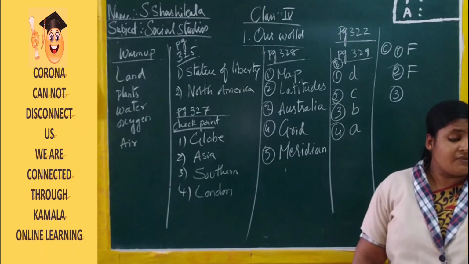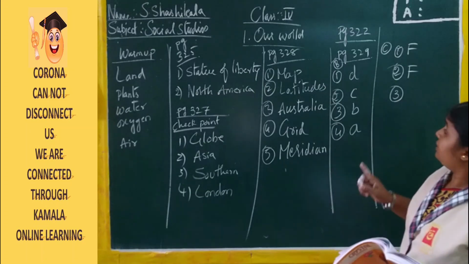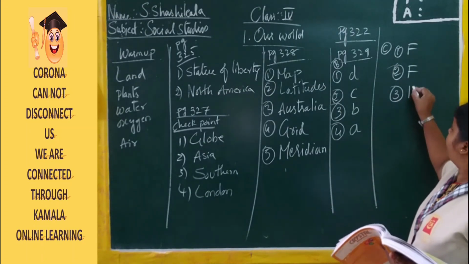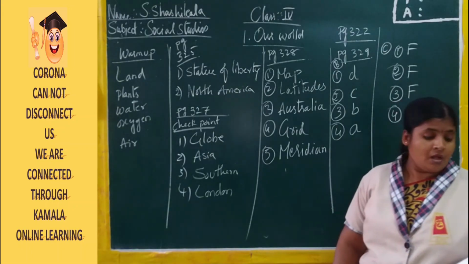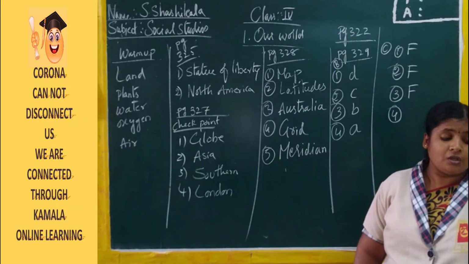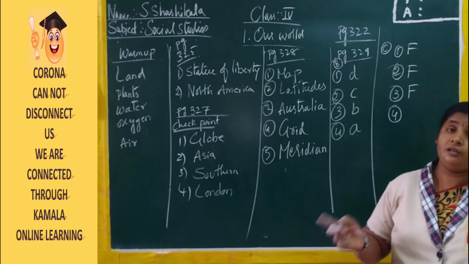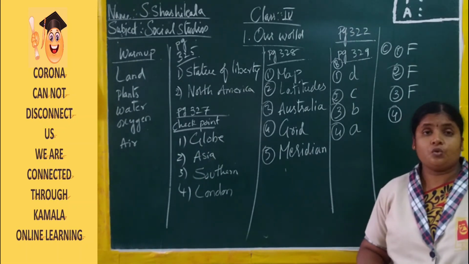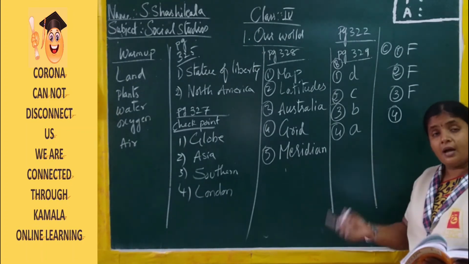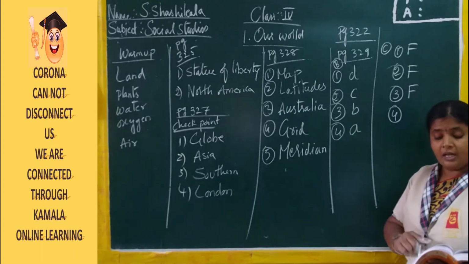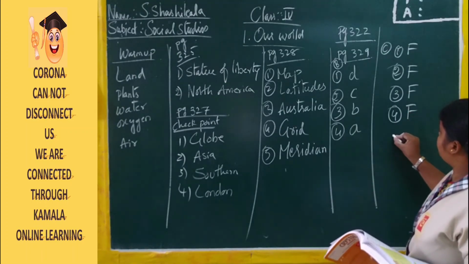Now third one. The Pacific Ocean is the smallest ocean? No, the Pacific Ocean is the largest ocean and the smallest ocean is Arctic Ocean. The answer is false. Now fourth one. The Indian Ocean is the largest ocean in the world. No. Here he gave Pacific Ocean as the smallest ocean and Indian Ocean as the largest ocean. So that is wrong. Which is the smallest ocean here? Arctic Ocean is the smallest and largest is Pacific. India name is wrong. So answer will be false.